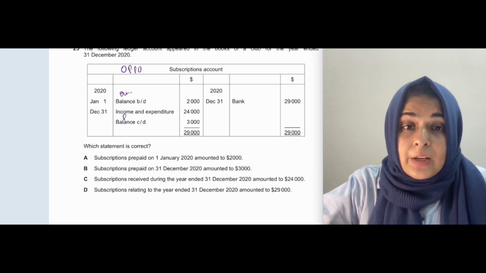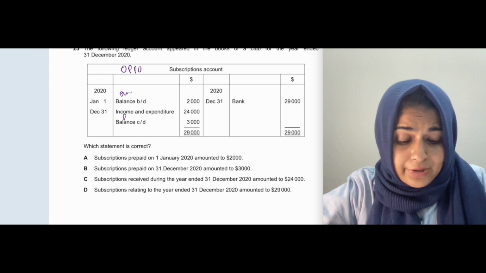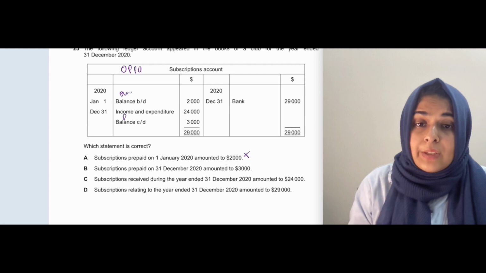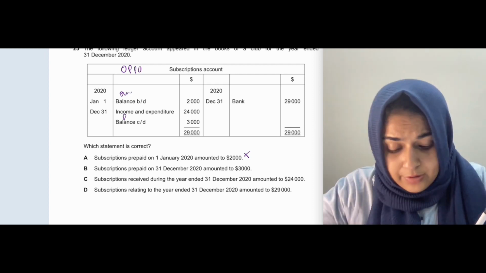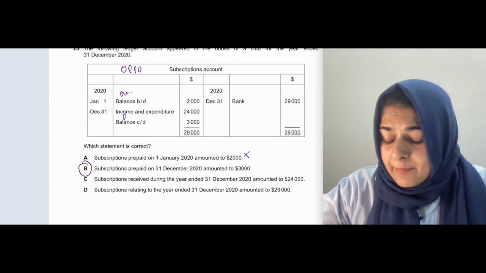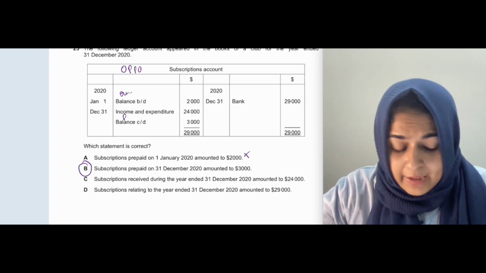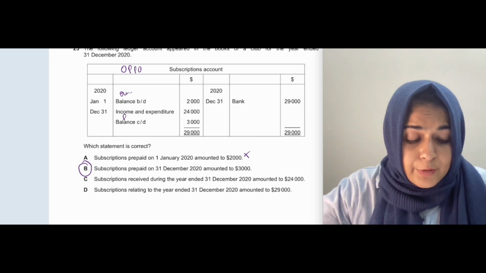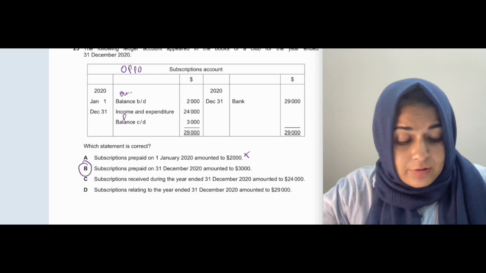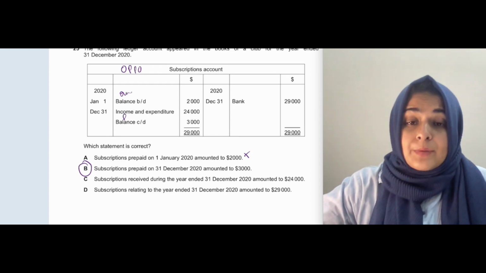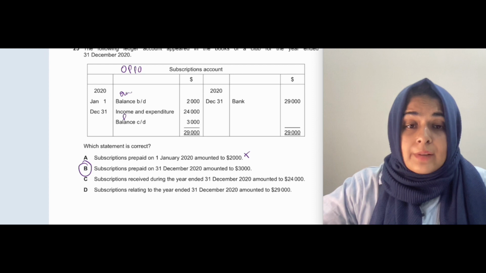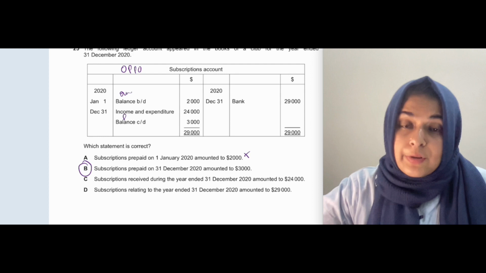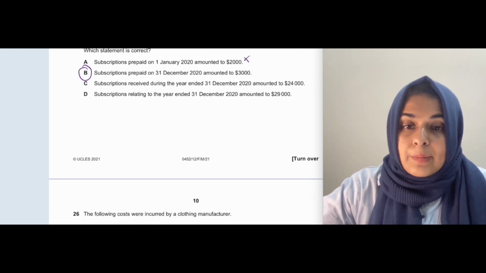Subscriptions prepaid on 1st January amounted to 2,000. No, that's not correct. Subscriptions prepaid on 31st December 2020 amounted to 3,000. Yes, this is correct. This is the correct statement because the next two statements are completely wrong. They are saying subscriptions received during the year ended 31st December 2022 amounted to 24,000. No, it amounted to 29,000. And subscriptions relating to the year ended 31st December 2020 amounted to 29,000. That is also wrong because that amounted to 24,000. So answer will be B.